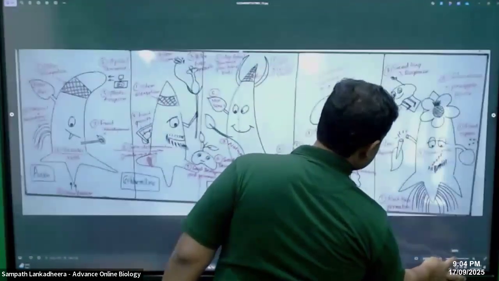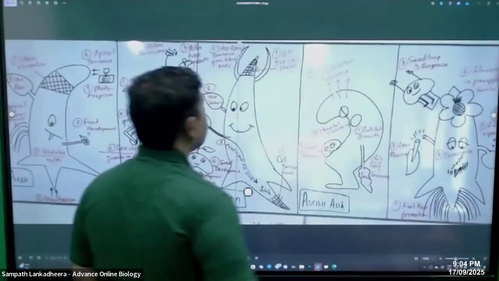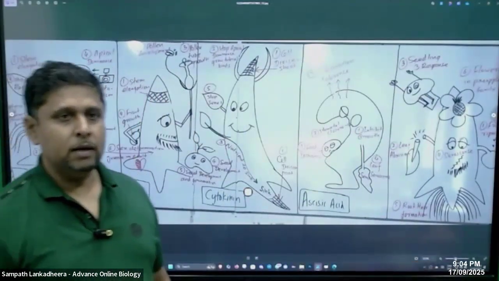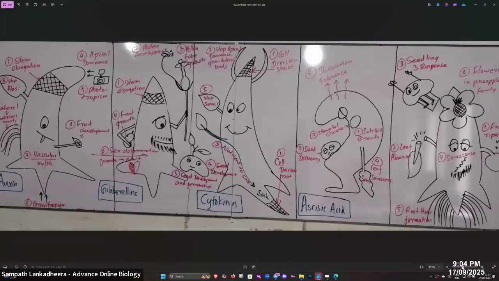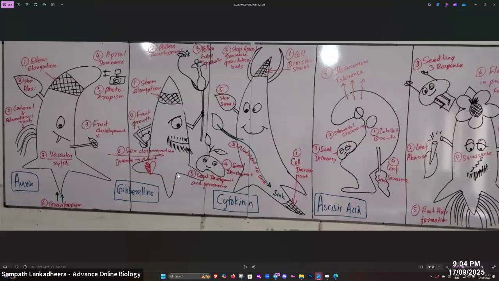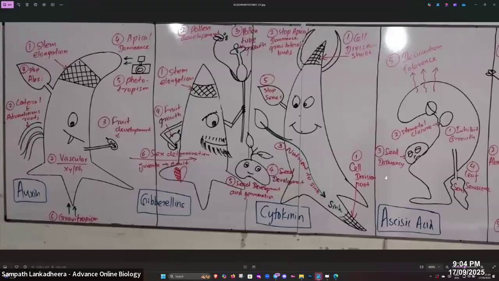We'll enlarge it. We discuss 30 functions of plant hormones based on these cartoons. It is very important to know them. We'll take them one by one, starting from one corner.